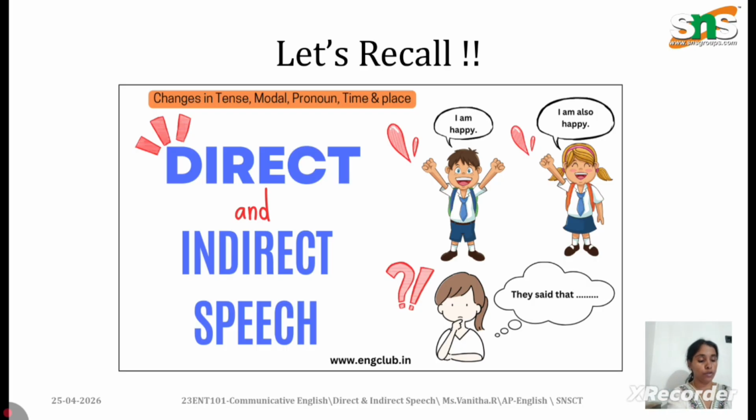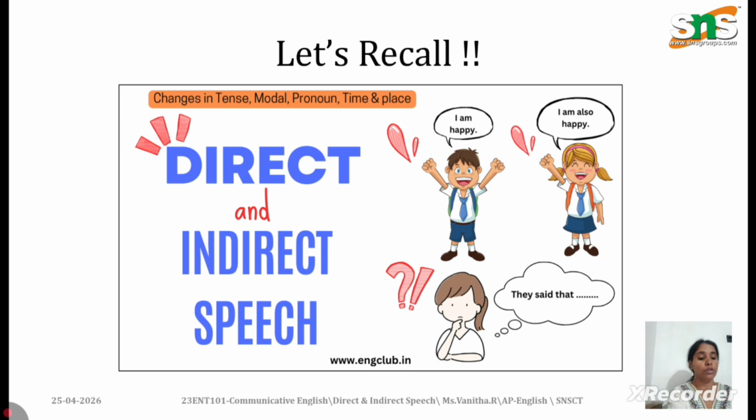So first thing that you should remember is remove quotation mark. When you change direct into indirect speech, you should remove the quotation marks. For example, he said, I am tired. It is a direct speech. Here, I am tired is the original words of the speaker. When I change it into indirect speech, I will be removing the quotation mark, and we apply the rules. So it becomes, he said that he was tired.